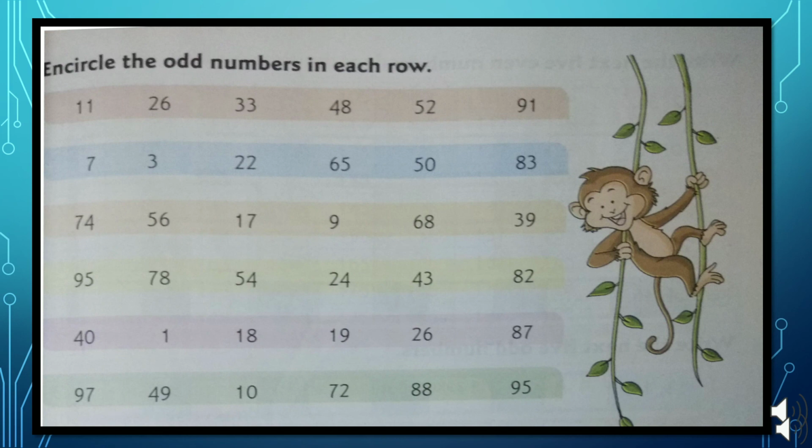Look at the number series carefully. If in this series a number carries 1, 3, 5, 7, 9 in its ones place, then the number is an odd number. But if the number carries 0, 2, 4, 6, 8, then the number will be an even number.